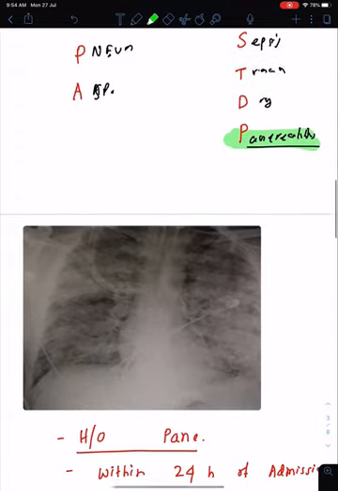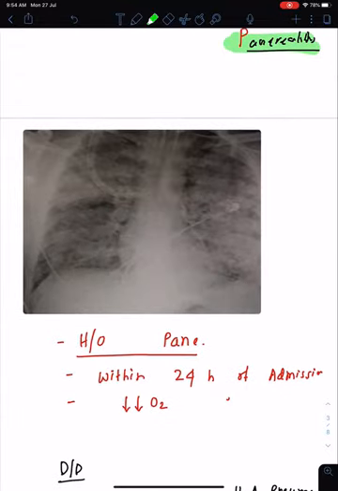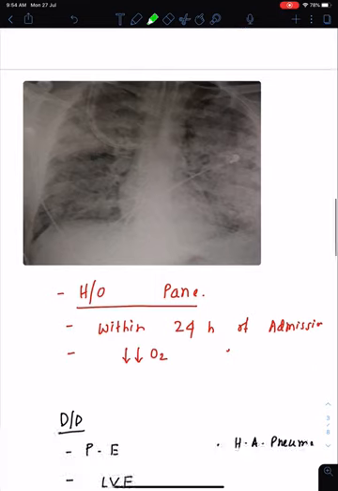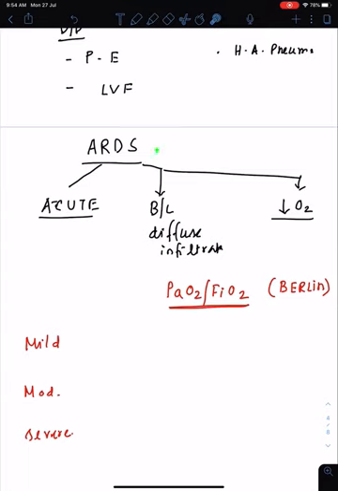So now come to a clinical case. There is a history of pancreatitis. Within 24 hours of admission, the patient develops this type of chest X-ray. There is hypoxemia. Go to the Berlin definition of ARDS. There are 3 points. One, it must be acute. There will be bilateral diffuse infiltrate, and there will be less oxygen.